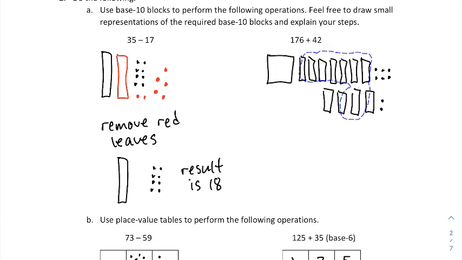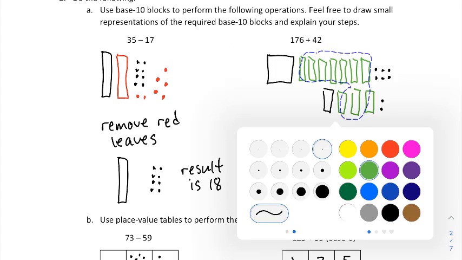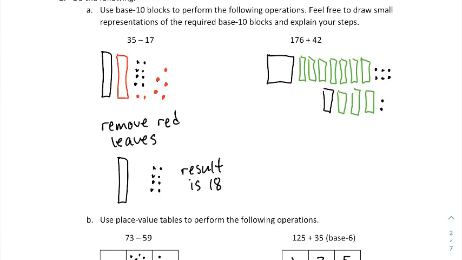Let's double check this, make sure I have in fact colored 10 of them. 1, 2, 3, 4, 5, 6, 7, 8, 9, 10. Okay, yes, so those 10 we're going to convert to a 100 block. So now the result will be something as drawn below.